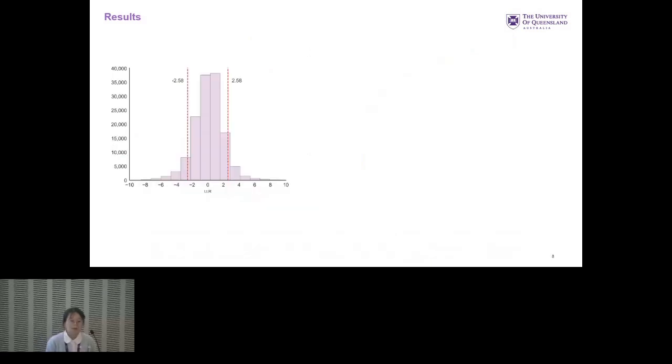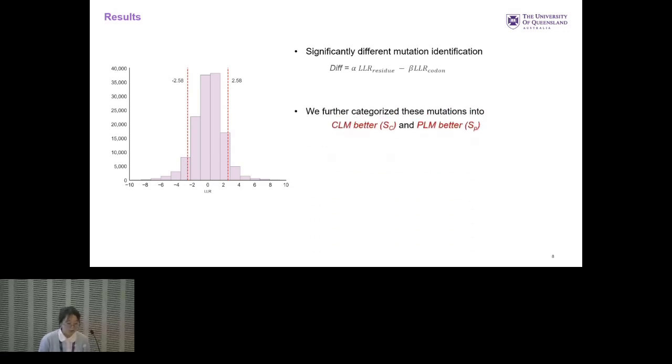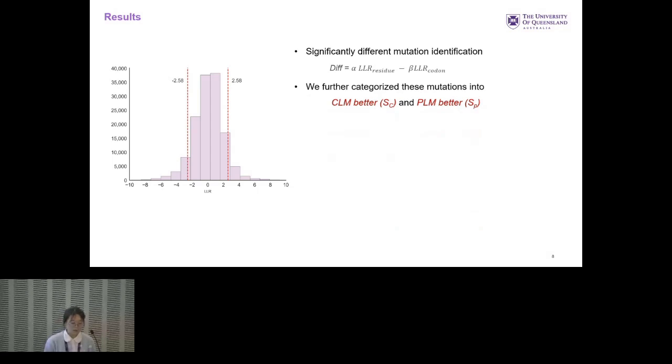So for the next step, we want to know why combining a PLM with a CLM can improve these disease effect predictions. For the first step, we identify those significantly different missense variants that fall in these regions. And then according to their model's performance, we further categorize these missense mutations into codon language model better and protein language model better.